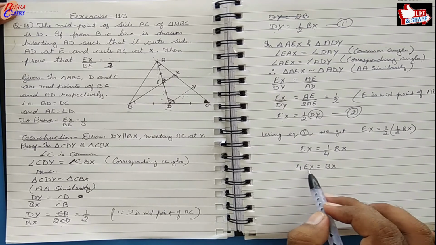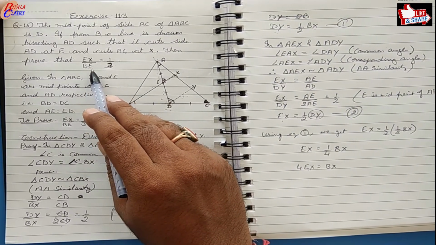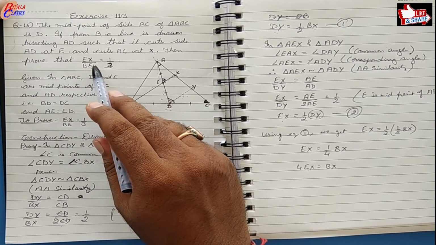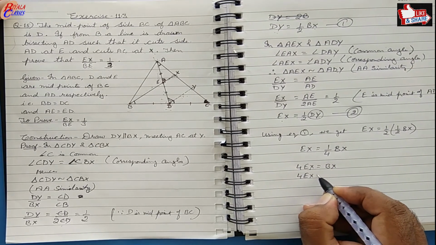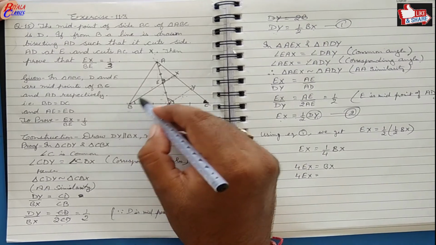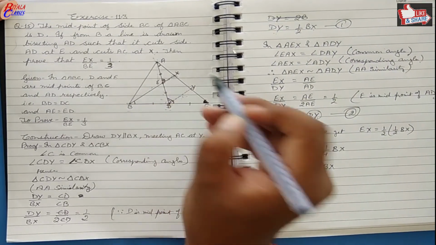Now here we have EX and BX, whereas we need EX and BE. The ratio of EX and BE is needed. So 4EX equals BX, and this whole side BX we will write as BE plus EX.